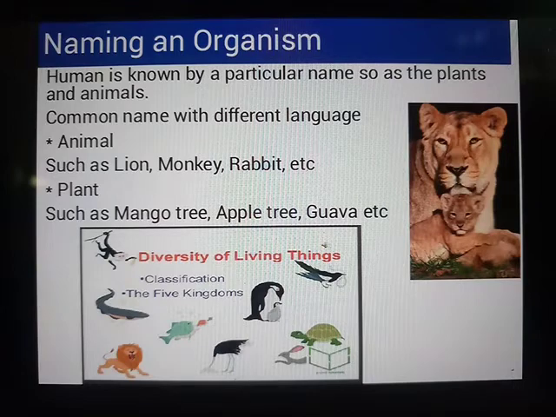So that keeps making great confusion, and that made it necessary to have a proper naming system in science while studying plants and animals during this classification of kingdoms, so that it becomes easy for scientists all over the world to understand which particular organism they are studying.